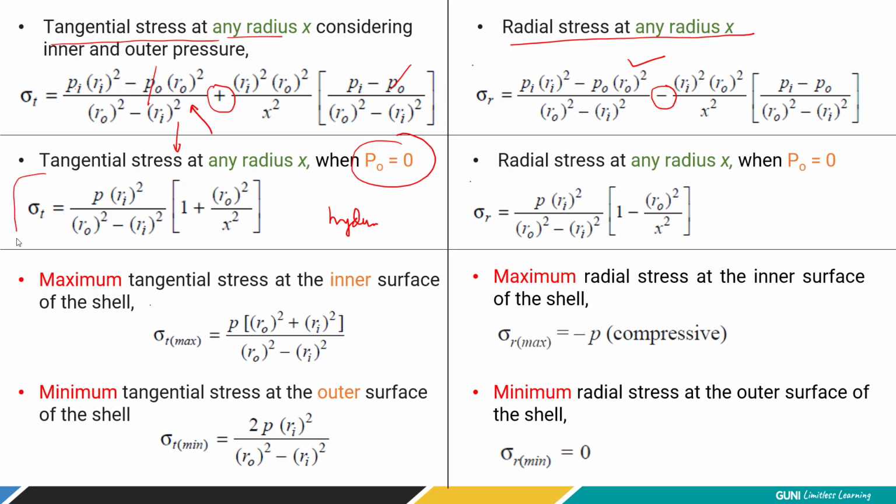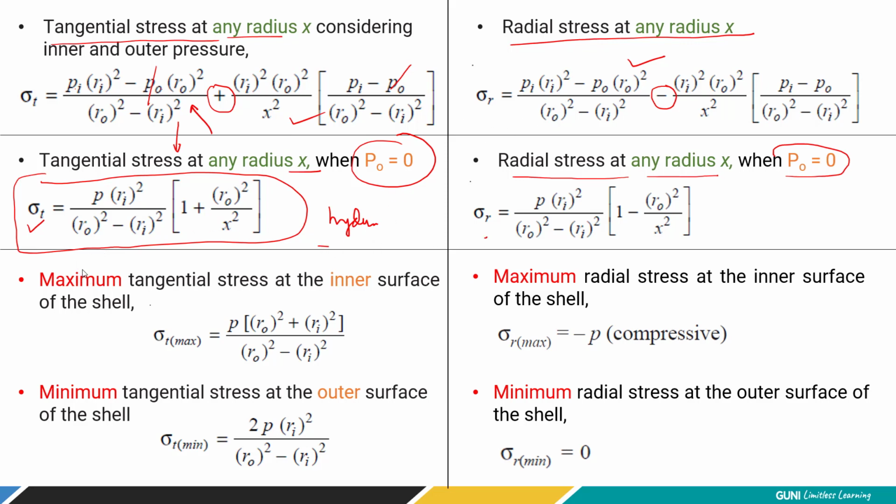In terms of internal pressure applied to the thick cylinder, we want to find out the tangential stress at any radius x, right? Similarly, you can think about the radial stresses at any radius x when the outer pressure is 0. That means we are purely considering the inside pressure. हम क्या कर रहे हैं? बाहर का जो प्रेशर है उसको इग्नोर कर रहे हैं. So in general equation we are putting it 0. So we are getting these equations.